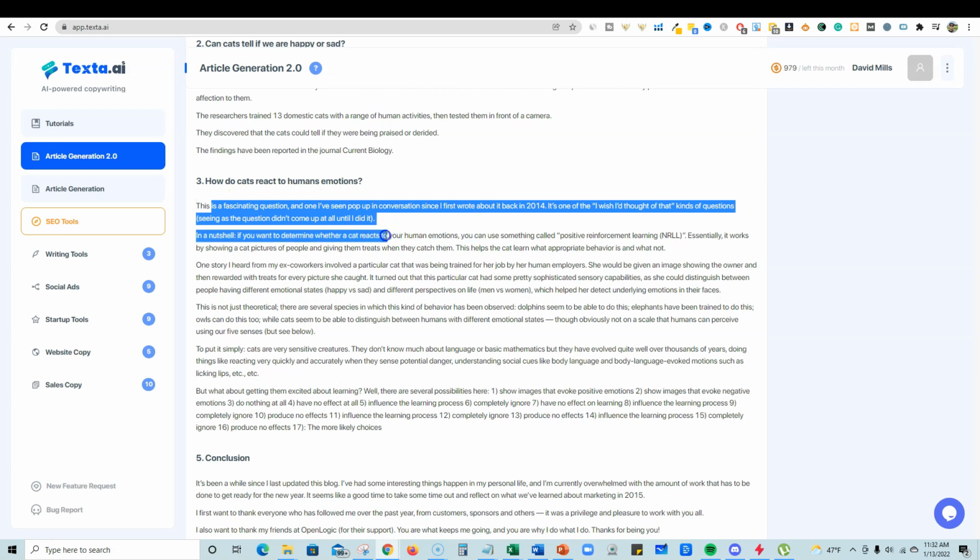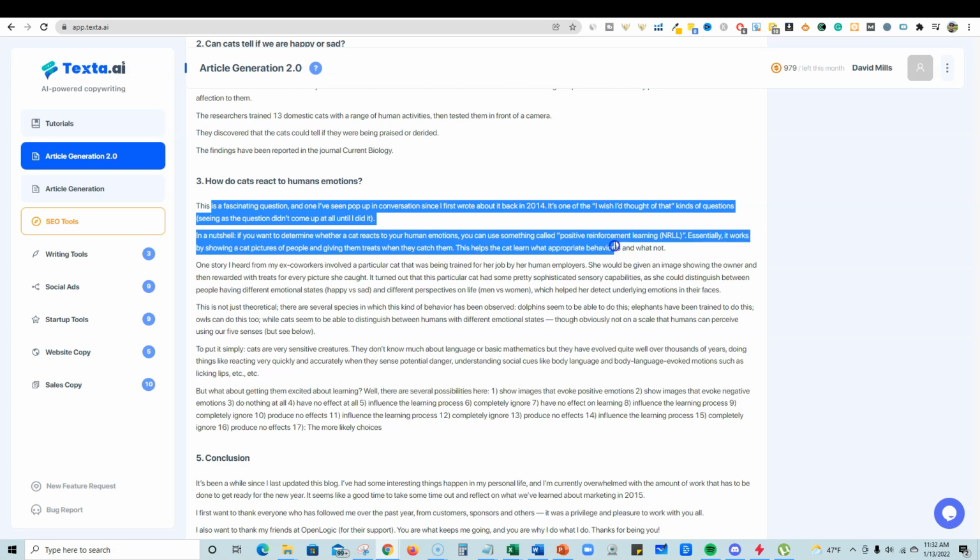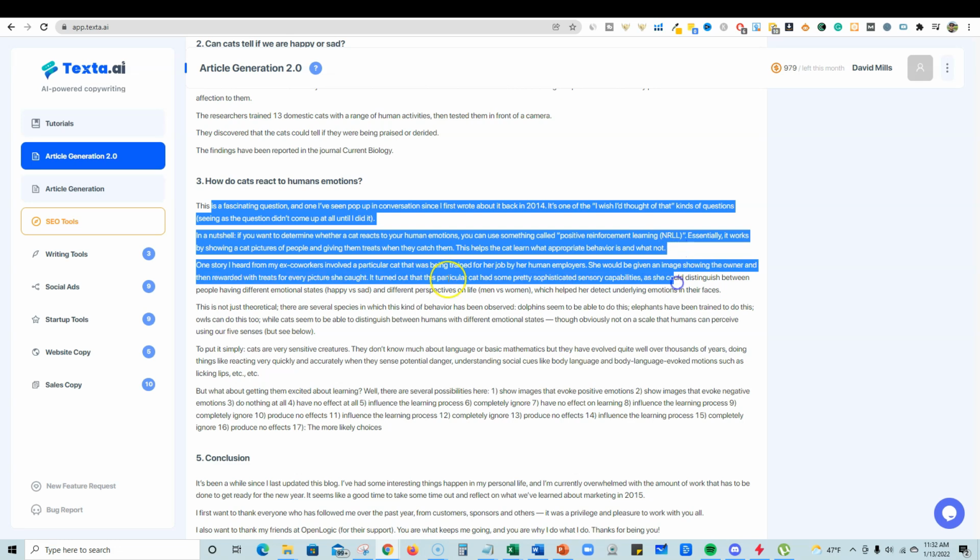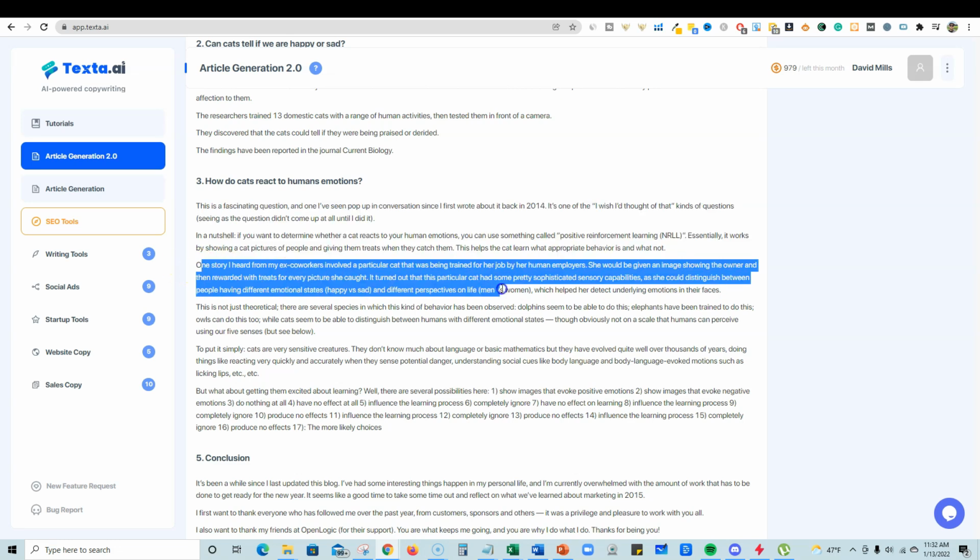If you want to determine whether a cat reacts to your human emotions, you can use something called positive reinforcement learning. Essentially, it works by showing a cat pictures of people and giving them treats when they catch them. This helps the cat learn what appropriate behavior is and what is not. So in a nutshell, it even tells a story right here.